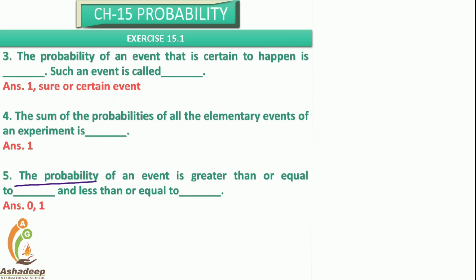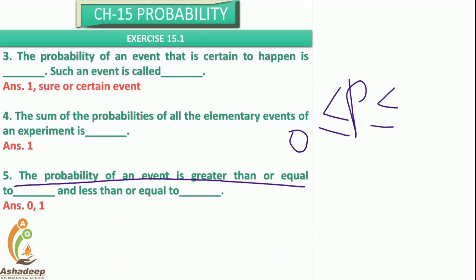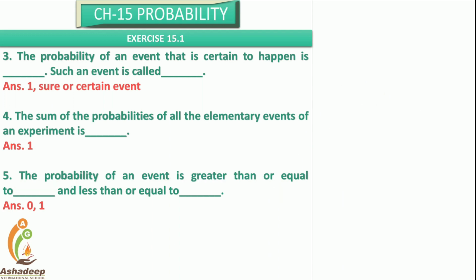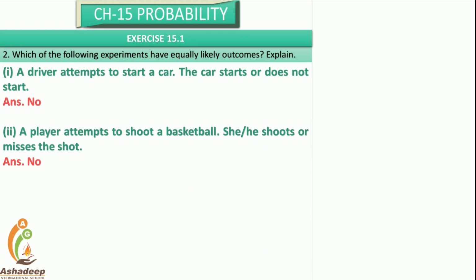Probability of an event is greater than or equal to 0 but less than or equal to 1. 0 and 1, that is the range. Now question number 2.